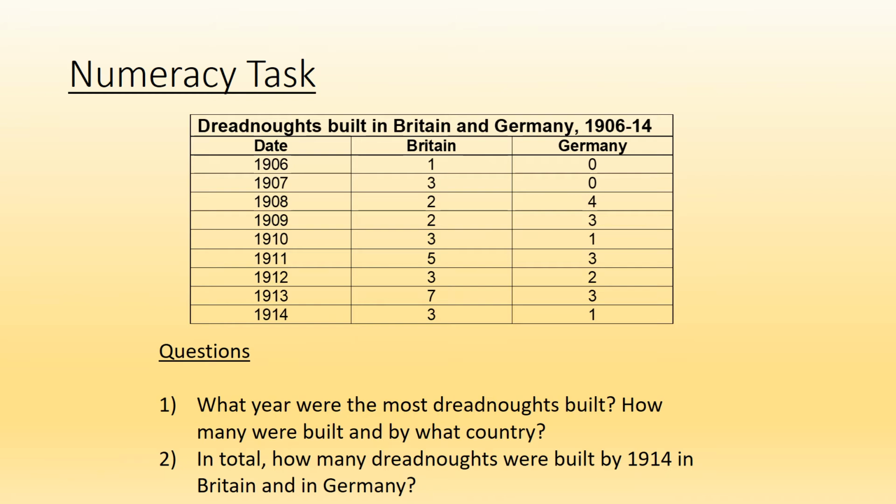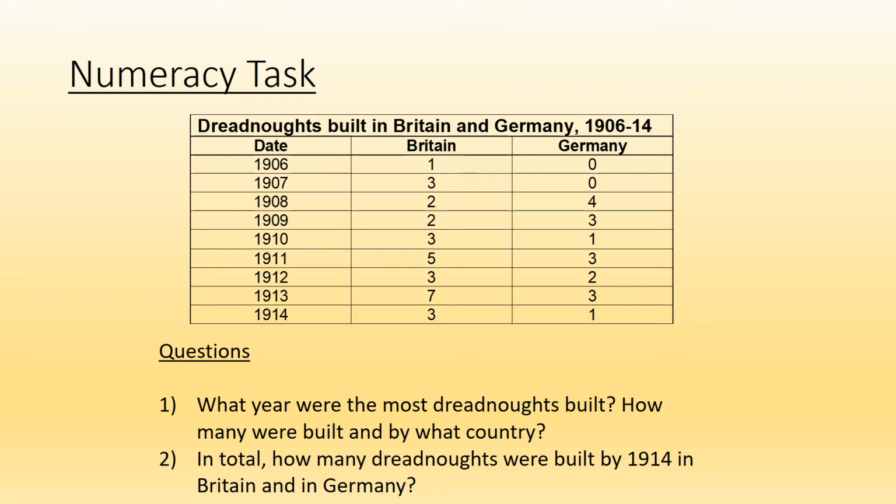Now we'll have a look at a short numeracy task for you as well. Dreadnoughts built in Britain and Germany, 1906 to 1914. So you have the date down the left hand side here, and you've got Britain and you've got Germany. You've got questions below here. It says, what year were the most dreadnoughts built, how many were built, and by what country?